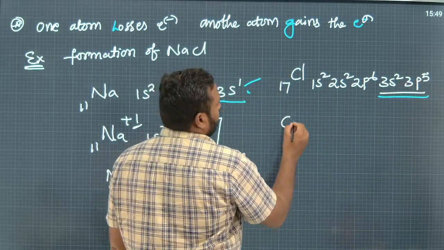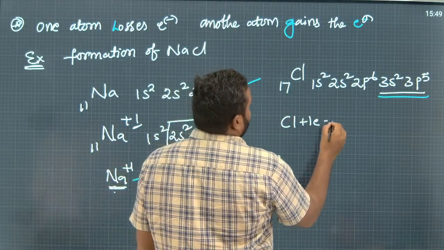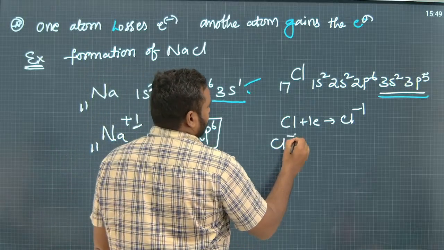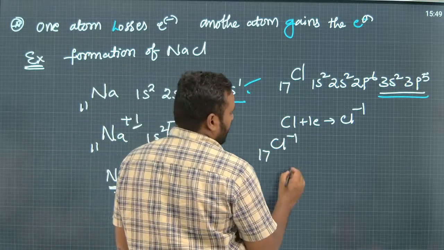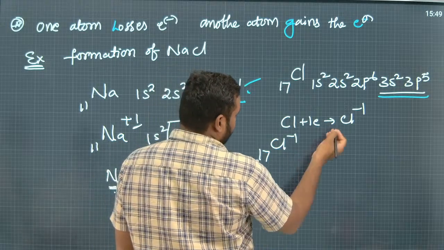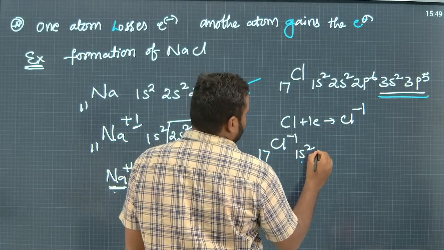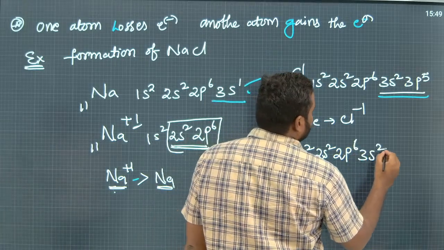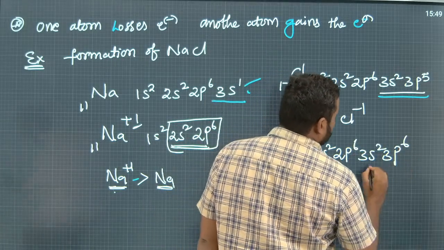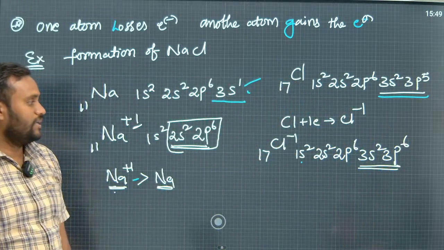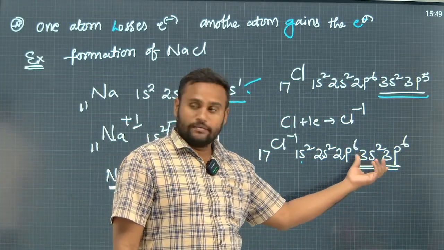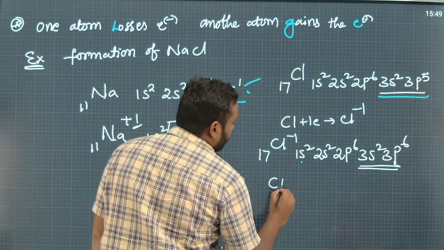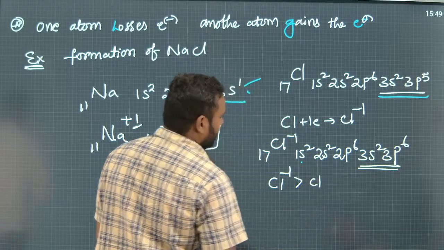So, chlorine is going to gain 1 electron and forms as Cl minus 1, and Cl minus 1 atomic number 17, but it is having 18 electrons, 1s2, 2s2, 2p6, 3s2, 3p6. Now, chlorine is having 8 electrons in the valency shell. So, now it is also very stable. So, here Cl minus 1 is more stable than the chlorine.